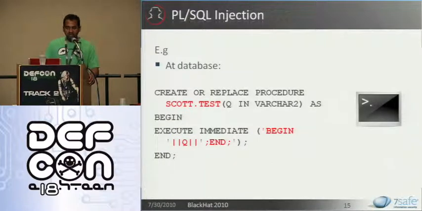However, if you look at the actual code of the procedure to which this input is passed, you will find that all this procedure does is take the input, which is the name of a procedure, and wrap that name between begin and end, hence constructing an anonymous PL/SQL block, and then execute it dynamically with execute immediate. So, when people talk about SQL injection defense, they talk about using bind parameters, but one must understand that there are limitations of using bind parameters. For a functionality such as this, you cannot use a bind parameter.